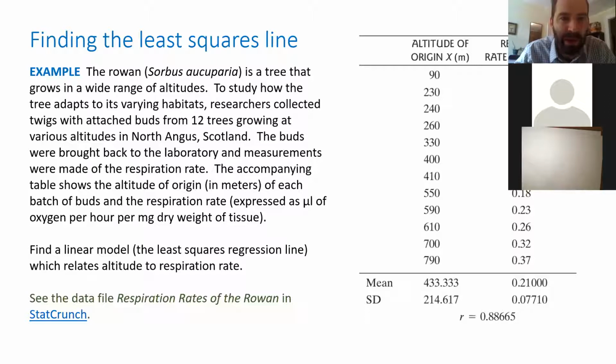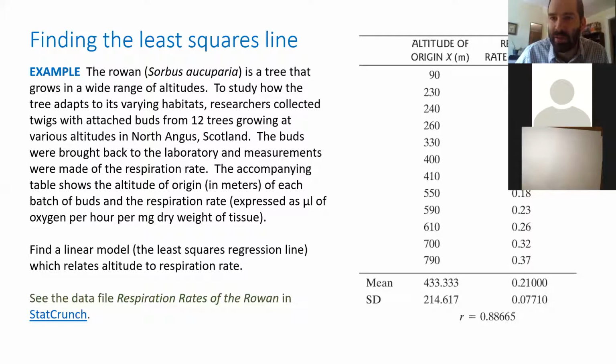The buds were brought back to the laboratory and measurements were made of the respiration rate. The accompanying table shows the altitude of origin of each batch of buds and the respiration rate. Find a linear model which relates altitude to respiration rate.